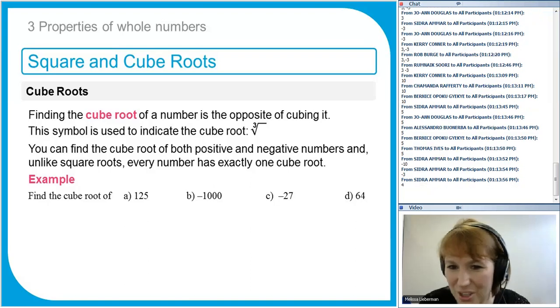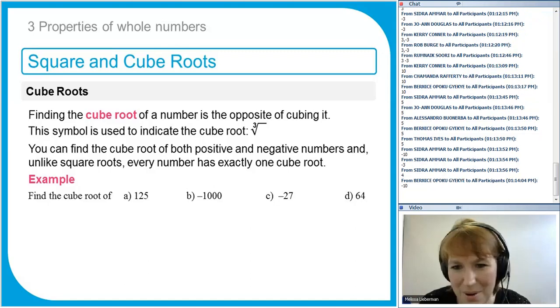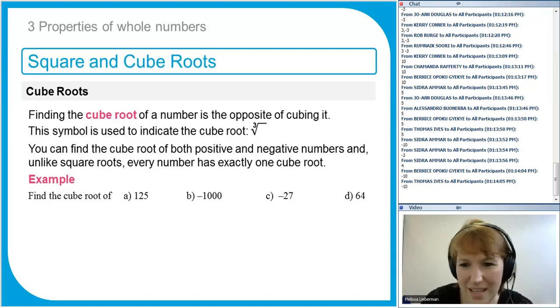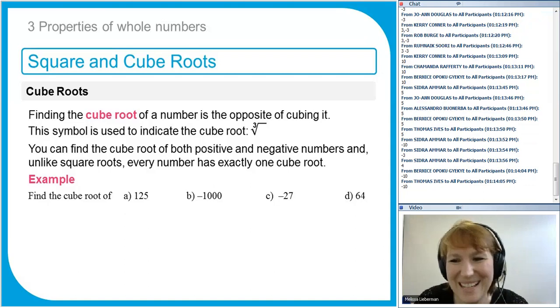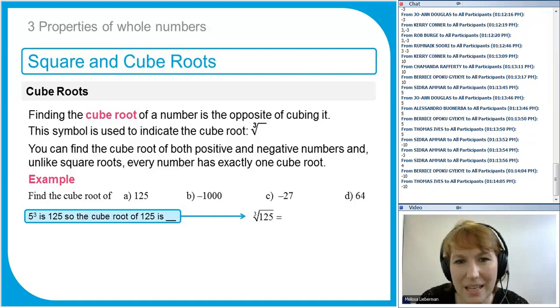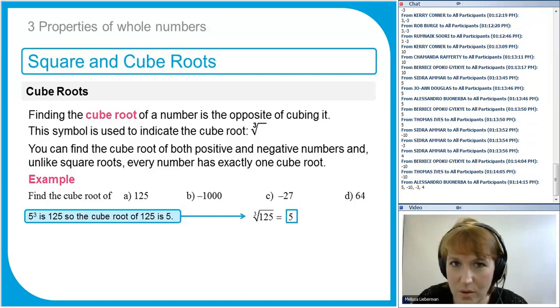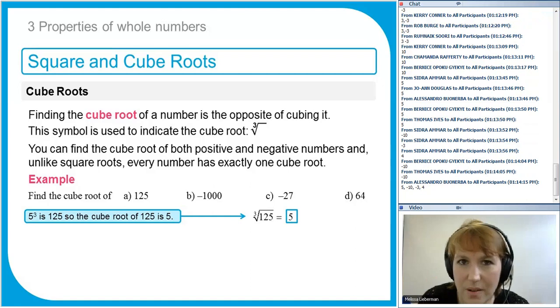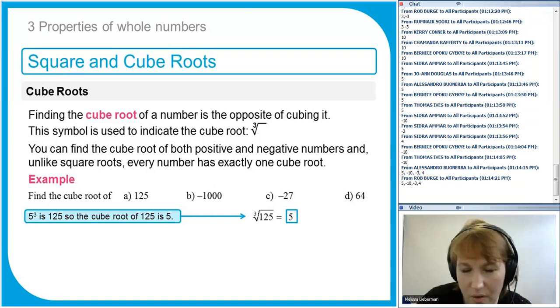5, good. Negative 10, good for part B. Negative 3, perfect. Bernice, negative 10, that's part B, good. Let's reveal the answers. 5 cubed is 125, so the cube root of 125 is 5. We're just reversing it. Because 5 times 5 times 5 is 125, the cube root of 125 is 5. Perfect.